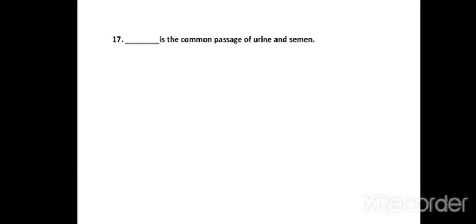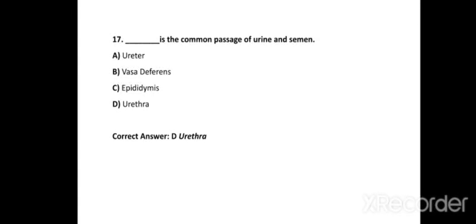Next one, that dash is the common passage of urine and semen. Options are ureter, option B, vasa deferens, option C, epididymis, option D, urethra. So the correct answer of this question is option D, urethra. It is a common passage of urine as well as semen. Okay, urethra starts from the urinary bladder, and some part of it is present in the abdominal cavity, means abdomen, and some part is present outside, in the penis.